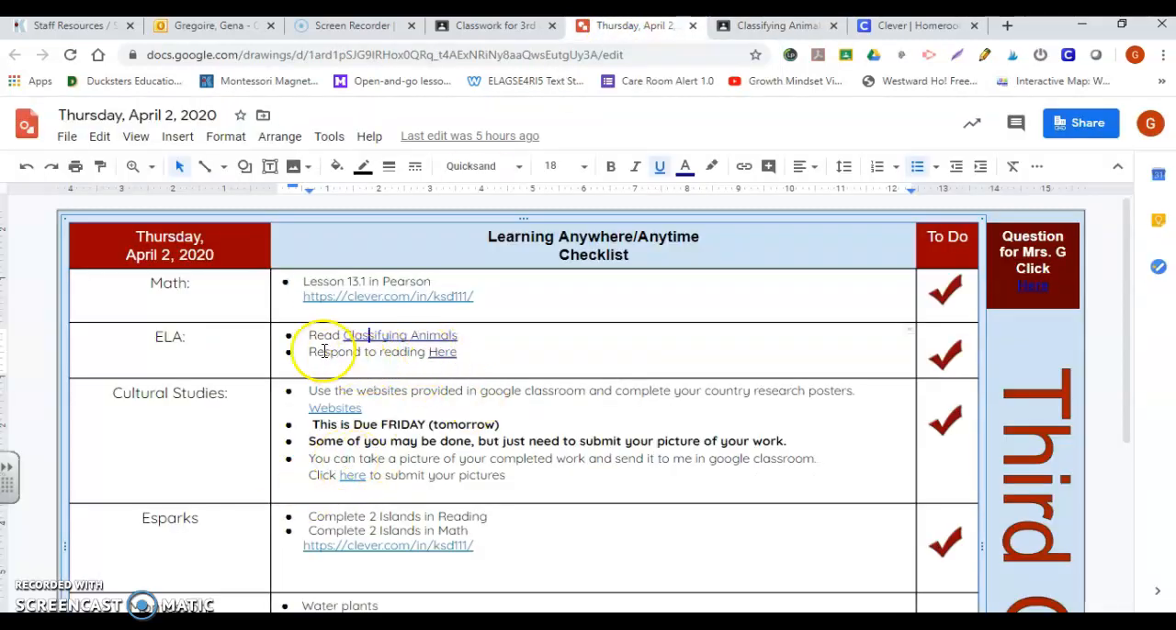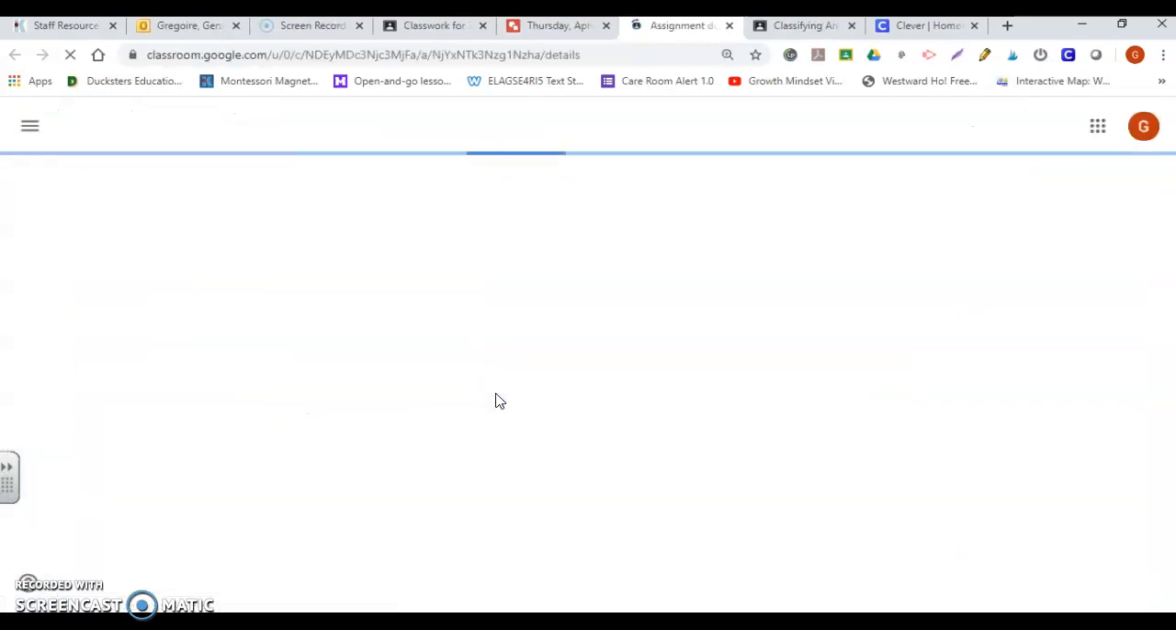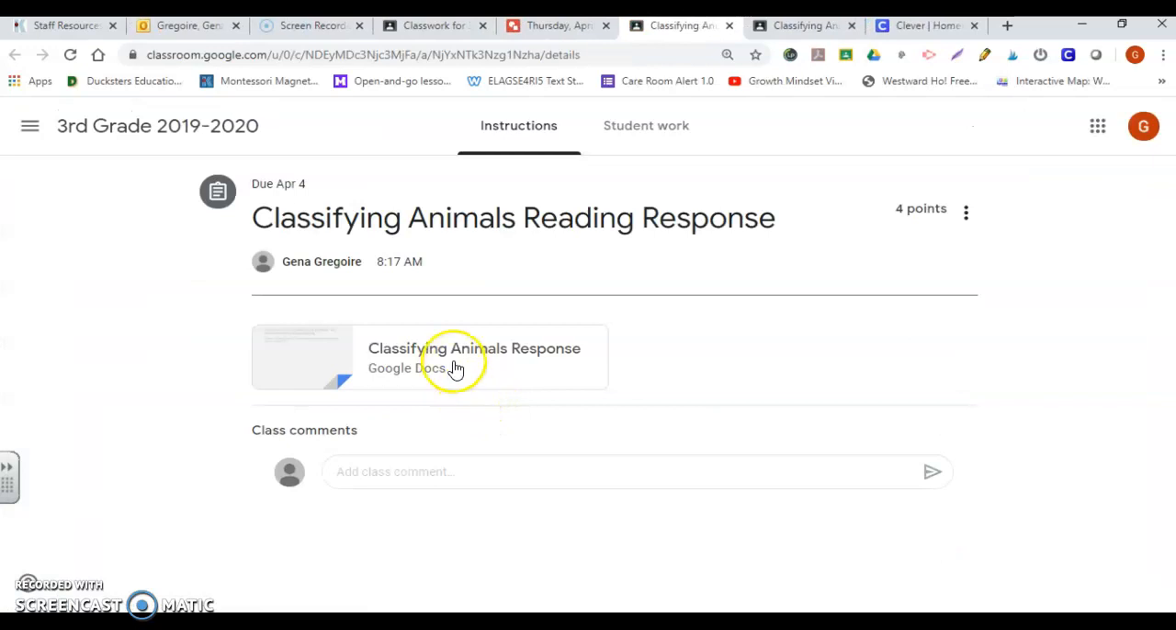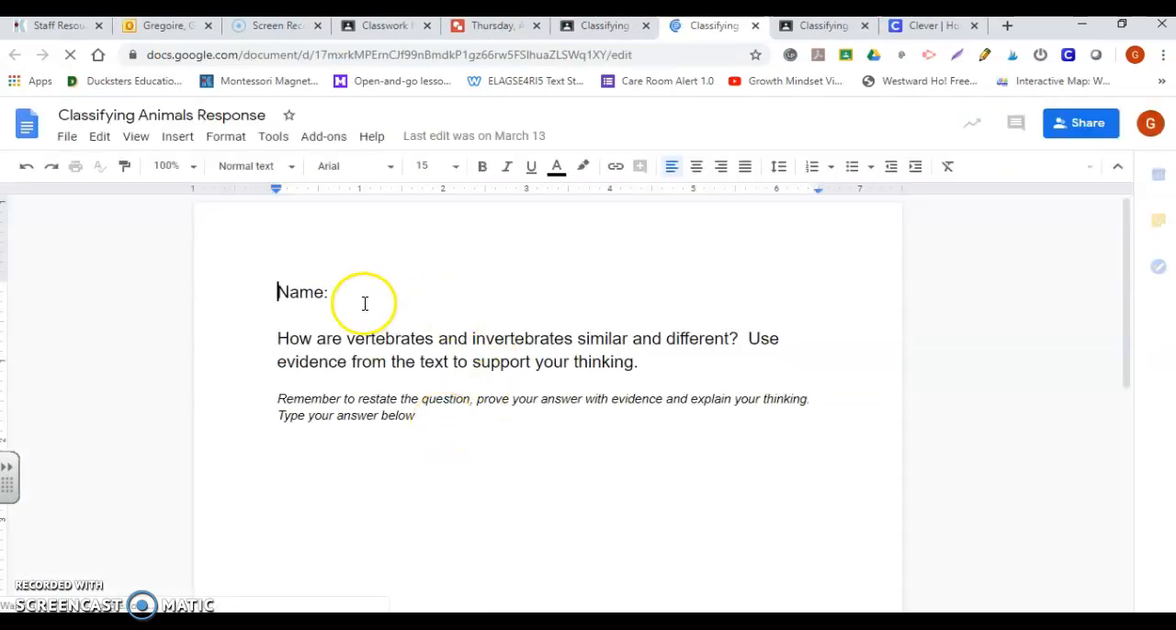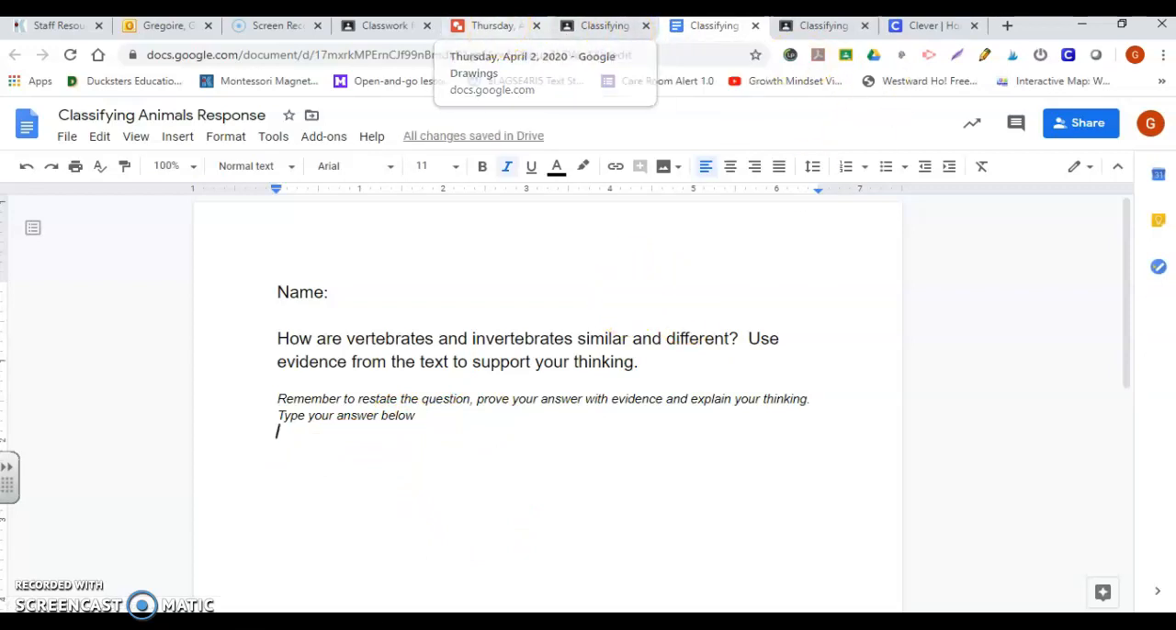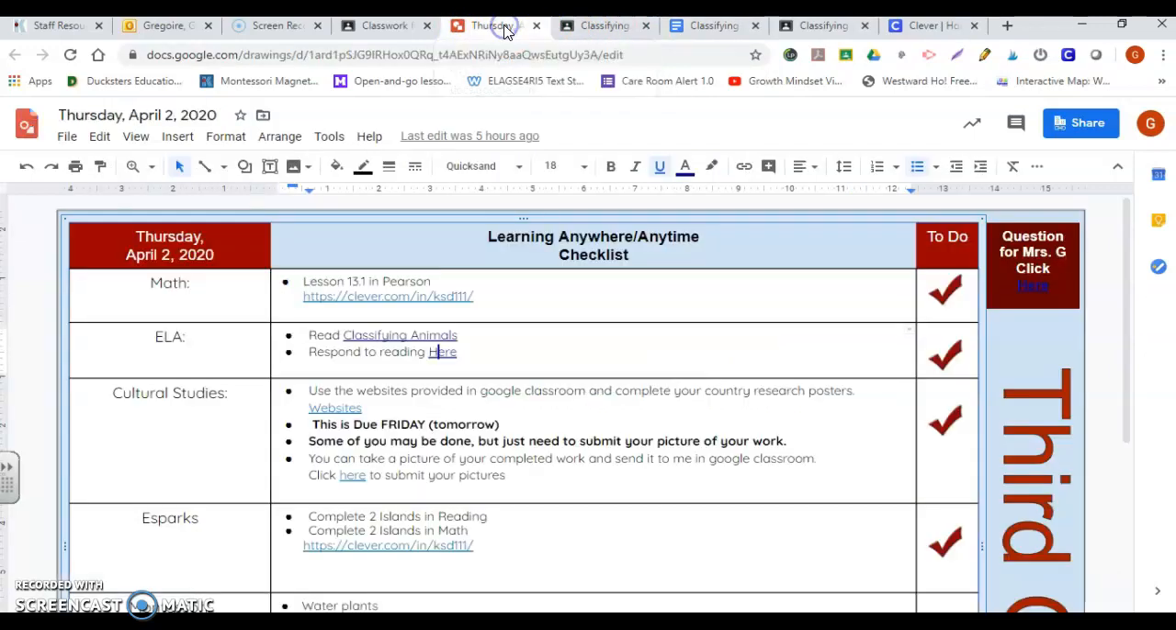After you read the article, it wants you to respond to your reading. Again, it is all hyperlinked, and it brings you directly to your assignment. So you would click on it, and here's where you'll pull up your doc, you'll write your name, and you can go ahead and answer your question below. Going back to your Google Drive, it's a Google drawing, and it's always labeled with the date.